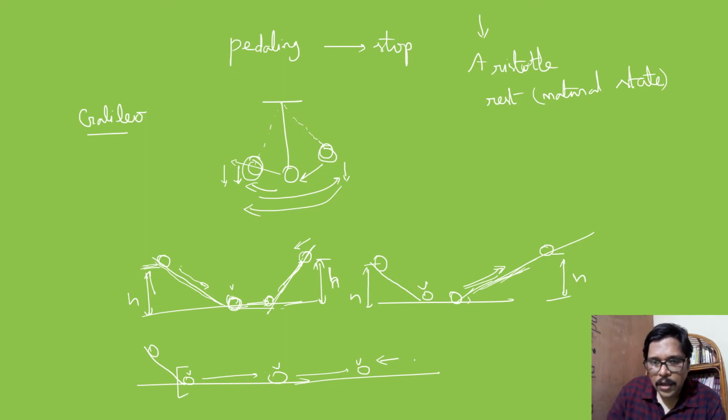So if an object is moving with some velocity in a straight line, it keeps on moving with the same velocity in the same direction, so it does not require any force. That is Galileo's idea. Now, expanding this idea, Newton has given his first law. We call this first law the law of inertia too. So now we will discuss Newton's first law of motion.